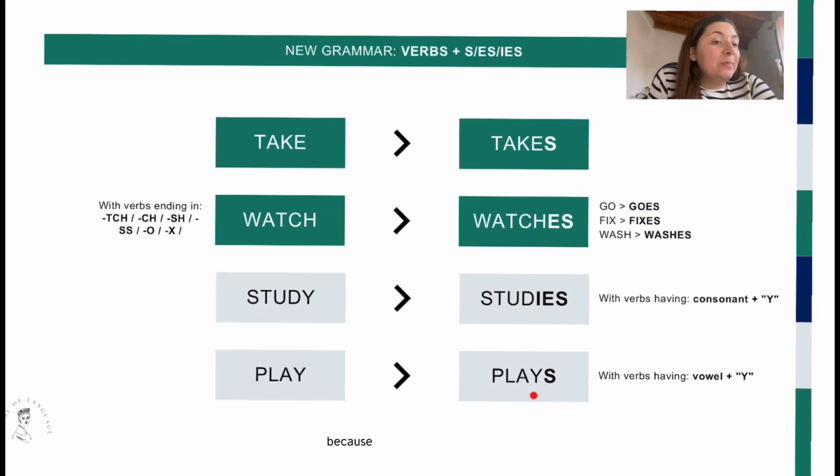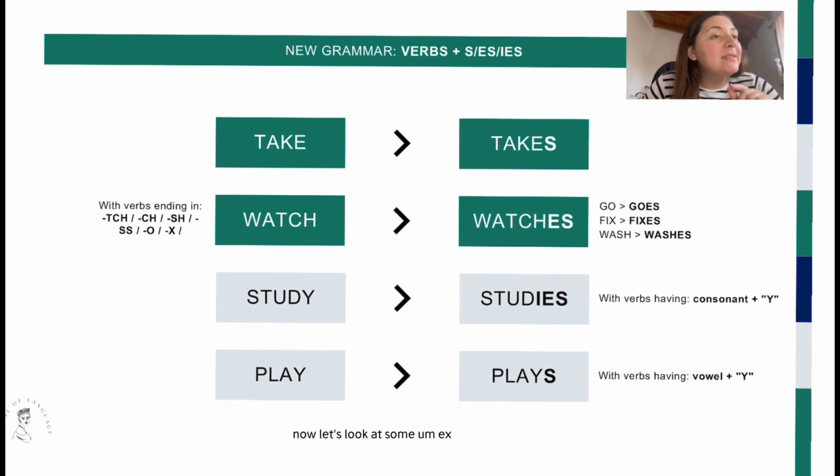Well, because play has a vowel, A is a vowel, and then it has a Y. So the Y is kept and we just add an S. These two verbs, study and play, can be confusing for students. So you need to be very careful with what letters that word has.